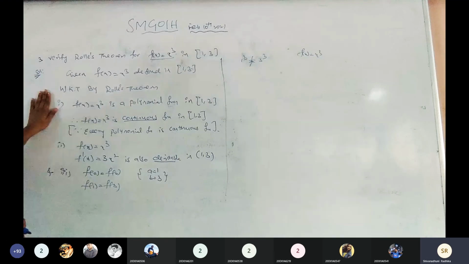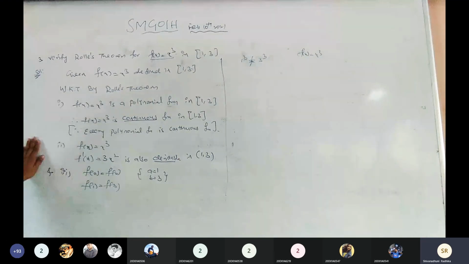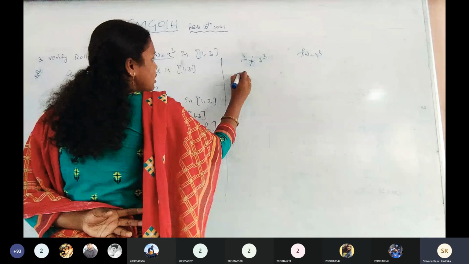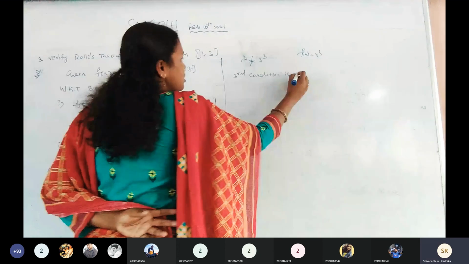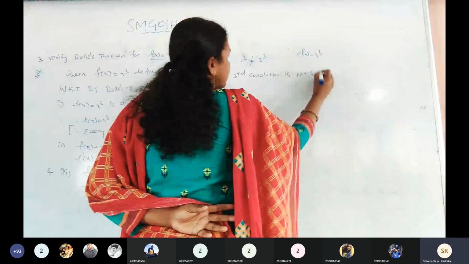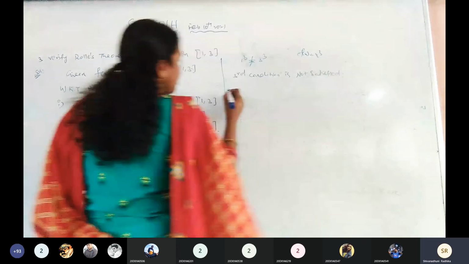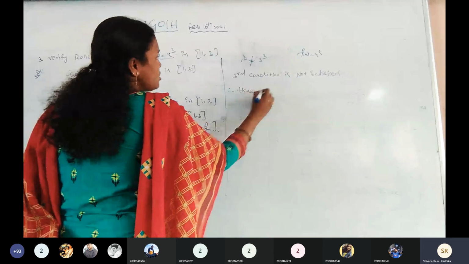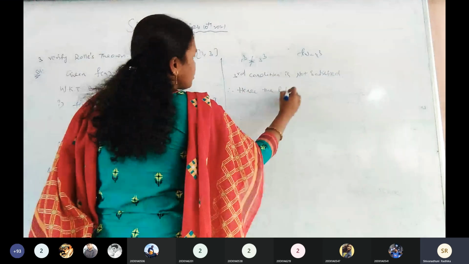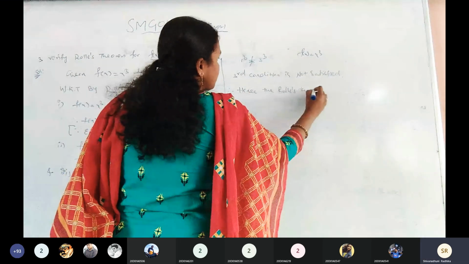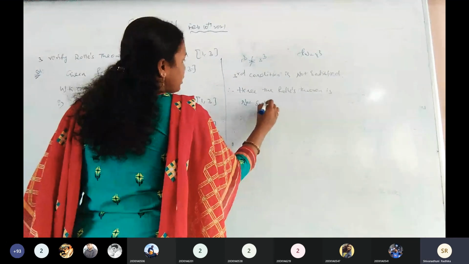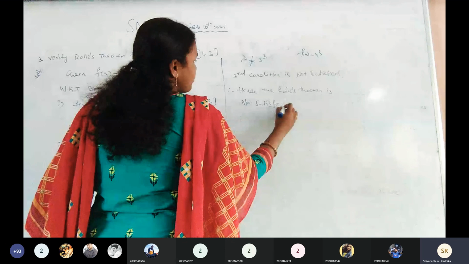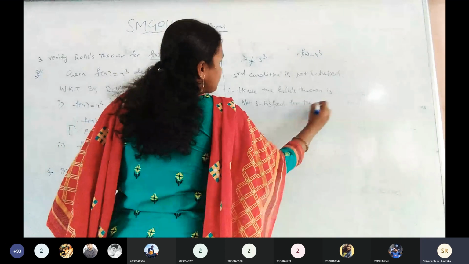First condition satisfied, second condition satisfied, but the third condition is not satisfied. Hence Rolle's theorem is not satisfied for the given function.